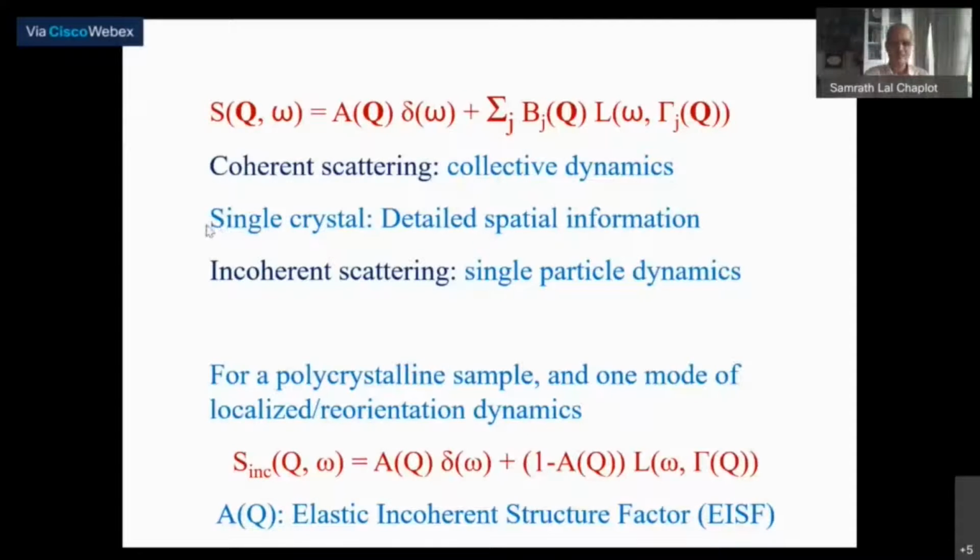long ago, people were interested in ammonium chloride or ammonium halides, NH4Cl, for example, and there was a lot of interest, from a purely fundamental point of view, in how the ammonium reorients in the crystal. Now, because it has certain symmetry, ammonium NH4 is a tetrahedron, and the tetrahedron could rotate. It can have a rotational jump, for example.